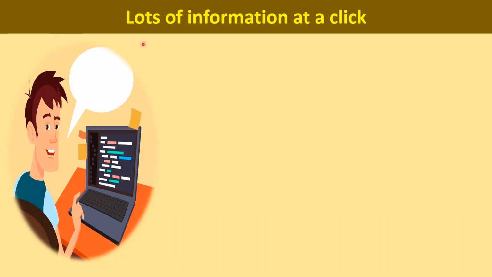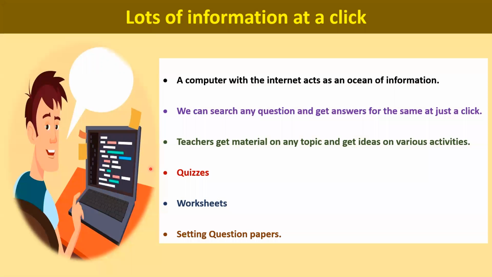How? Let's see. Lots of information at a click. If in our computer an internet connection is there, we can get a lot of information at just one click only. Let us see how. Our computer with the internet acts as an ocean of information. Children, is this true or not?